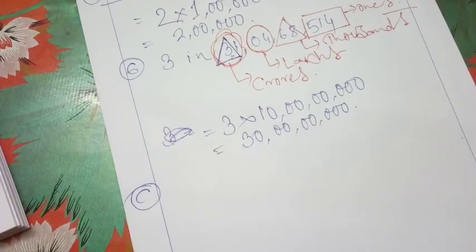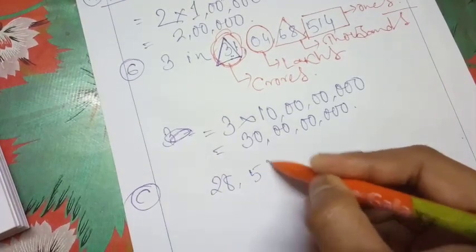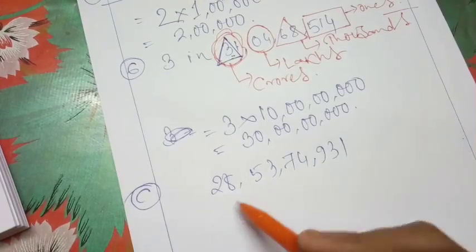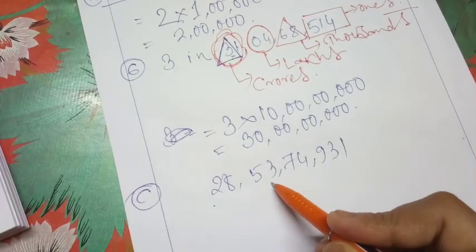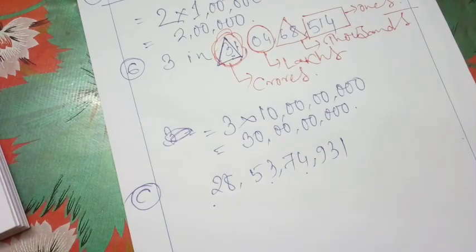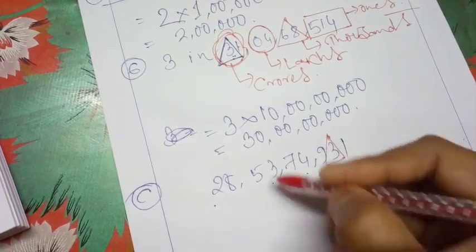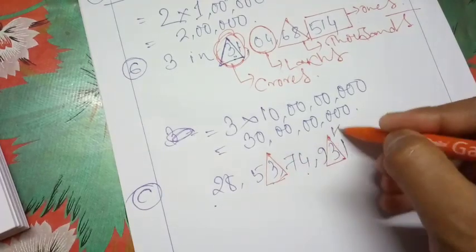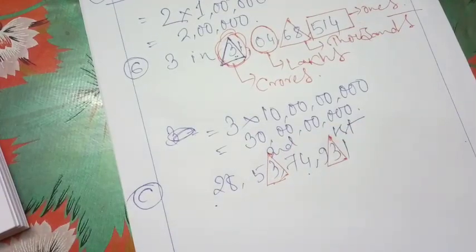Find the difference between the place values of two threes in 28,53,74,931. That means the number is 28 crore 53 lakh 74,931. As you can see in the question, we have been asked to find the difference between the place values of two threes. You can see that two threes are there. This one is the first and this one is our second. So let us find the place value for the first and the second 3.